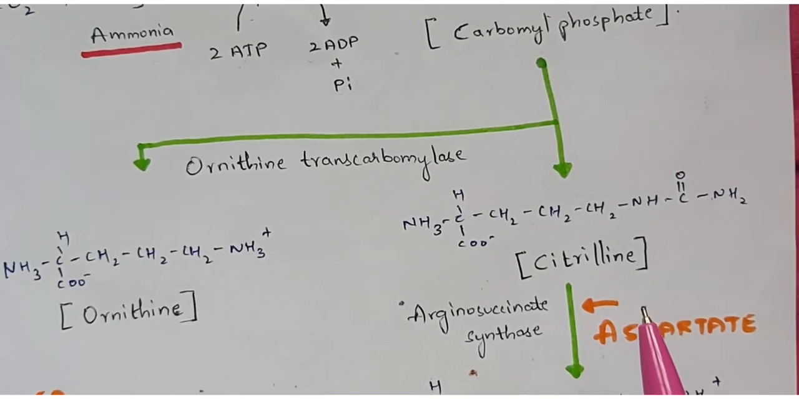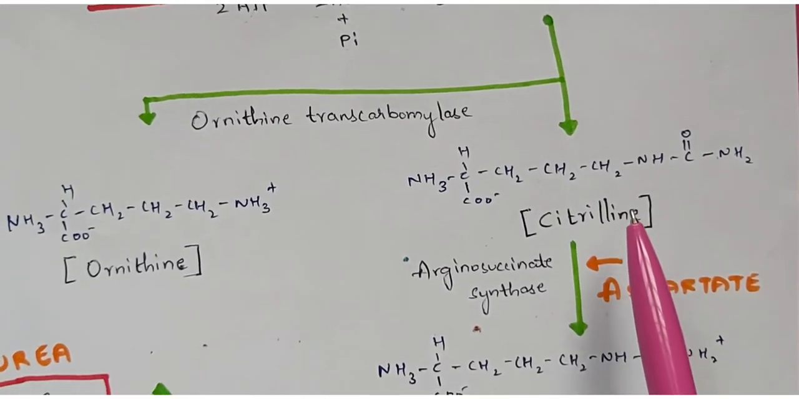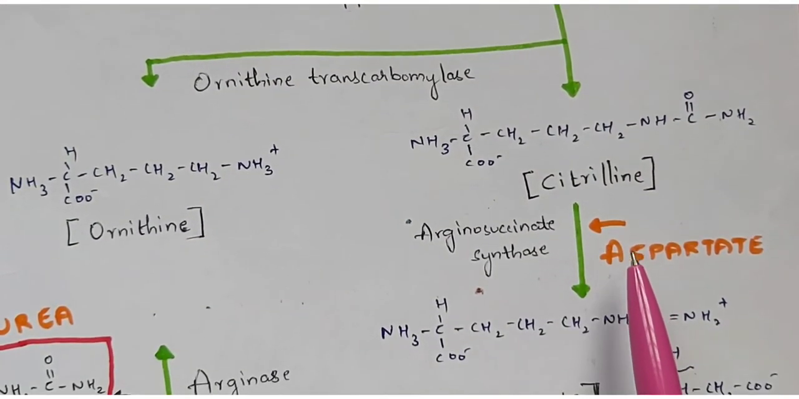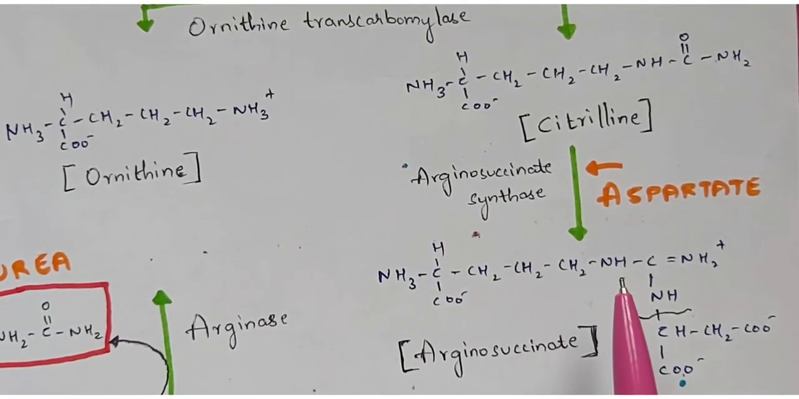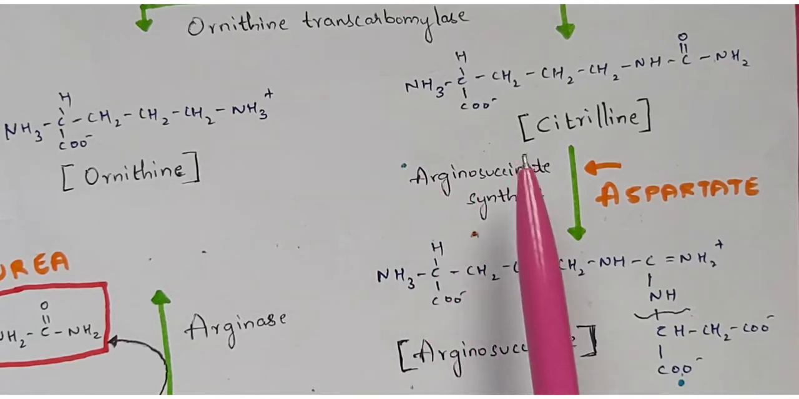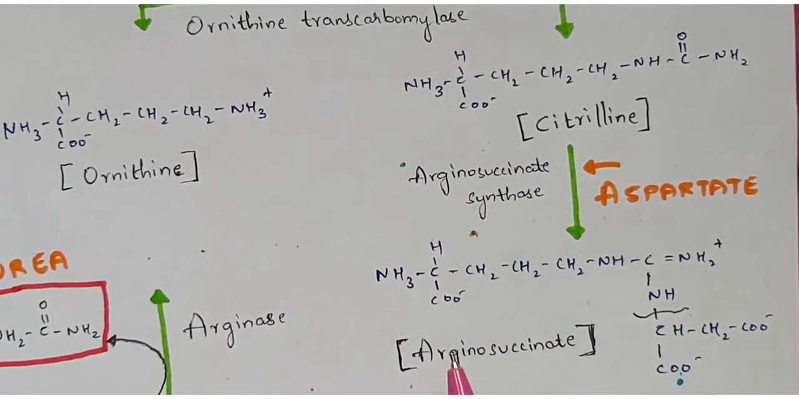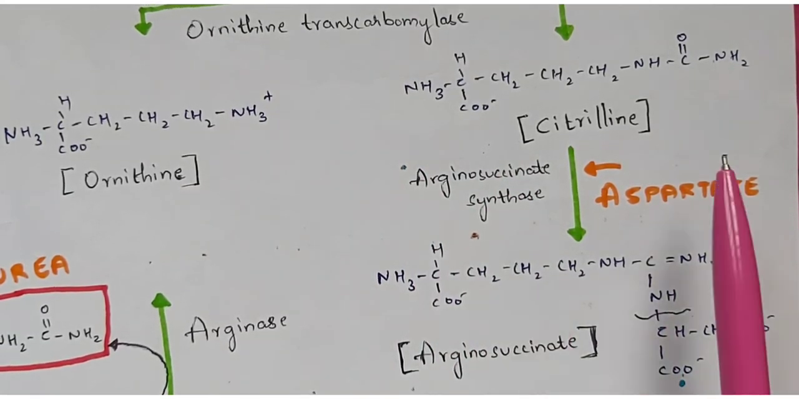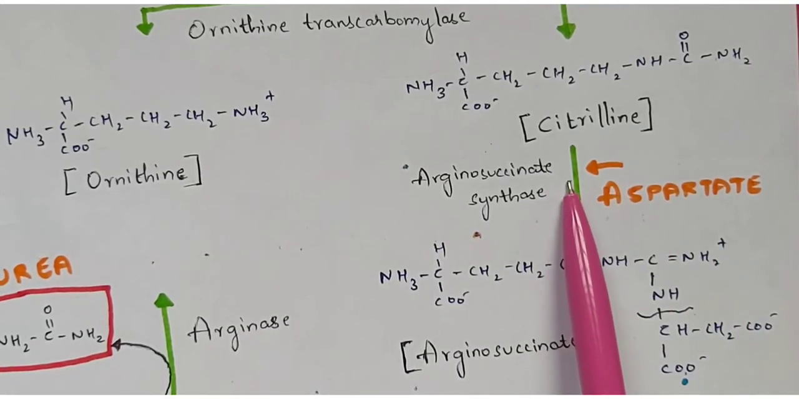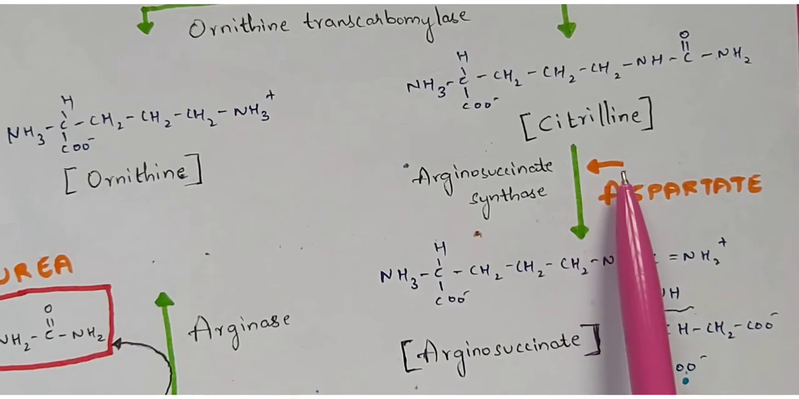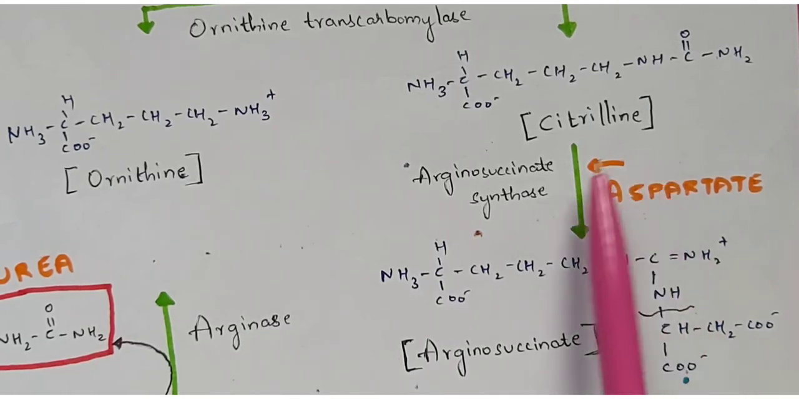So finally citrulline will be produced, and now the citrulline will use aspartate by using an enzyme called arginosuccinate synthase, and leads to the formation of arginosuccinate. So from where is this aspartate produced? It is taking this aspartate inside; here it is not going to produce it, it is taking this aspartate.